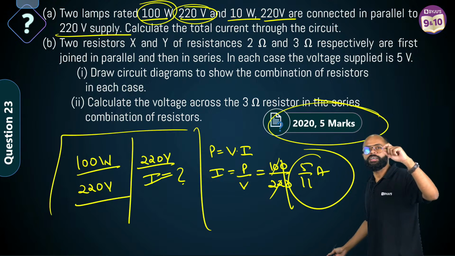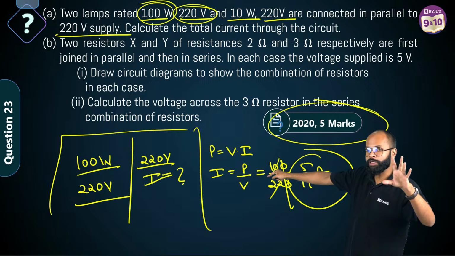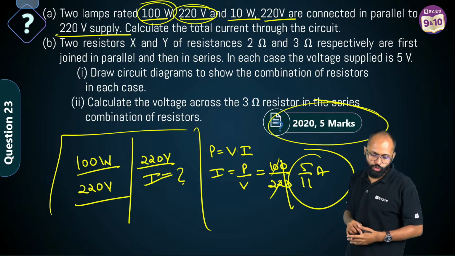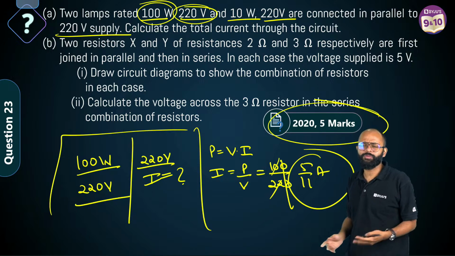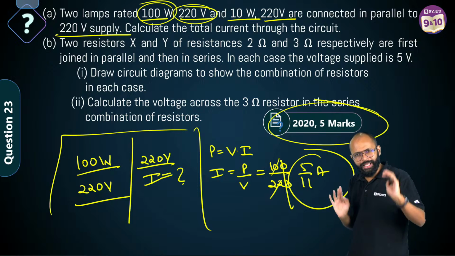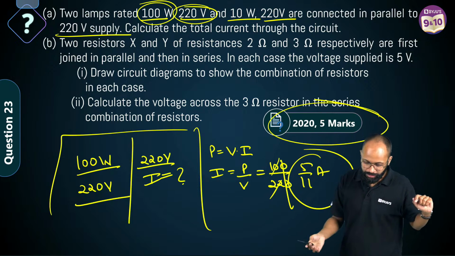Use this logic, na? See, you would have found resistance if the supplied voltage was not 220 volt. अगर supplied voltage 220 volt ना होके, if it was let's say 100 volt, 50 volt, 150 volt, then I would have said find the resistance. But अभी तो life आसान है ना भाई, right?